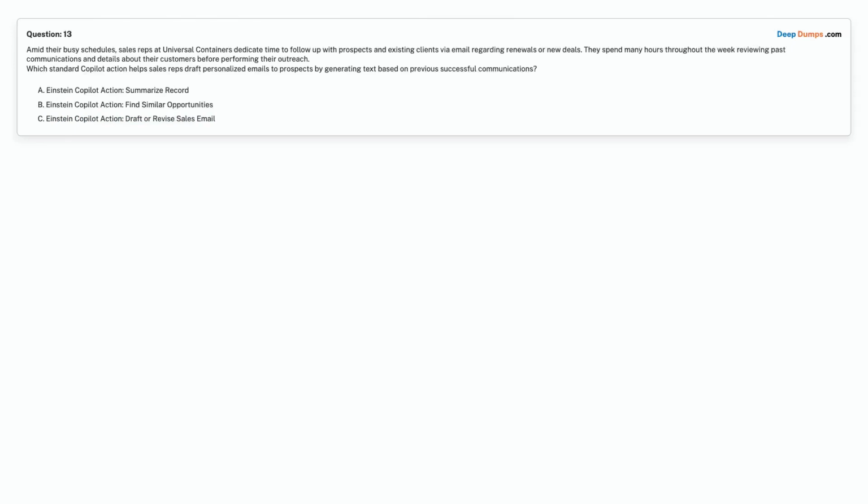Which standard Copilot action helps sales reps draft personalized emails to prospects by generating text based on previous successful communications? Option A. Einstein Copilot action: Summarize record. Option B. Einstein Copilot action: Find similar opportunities. Option C. Einstein Copilot action: Draft or revise sales email. Choose the correct answer.